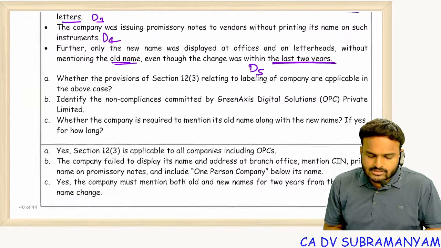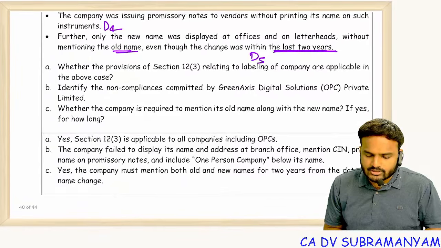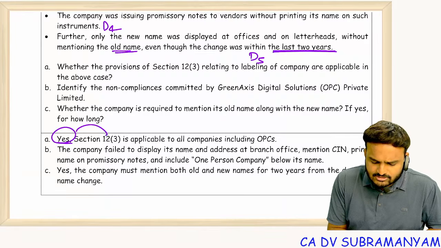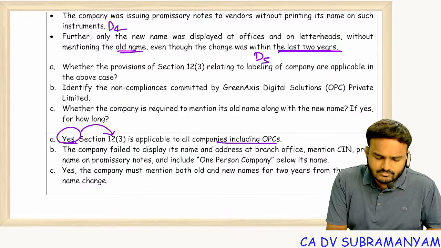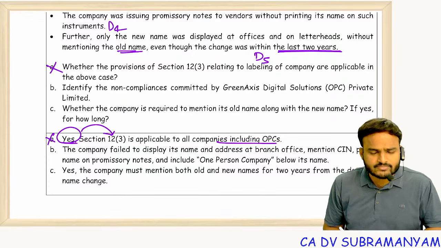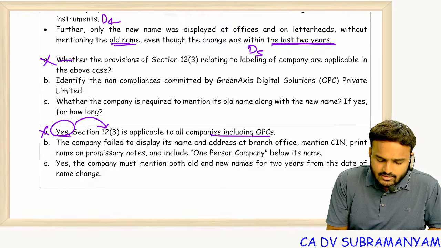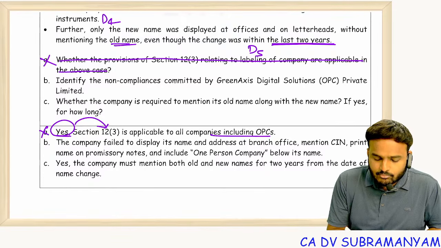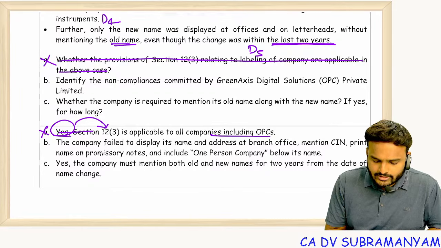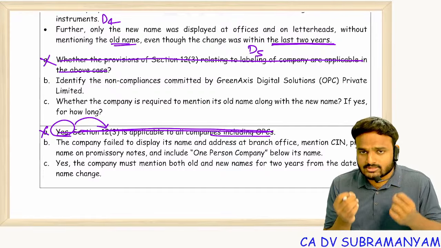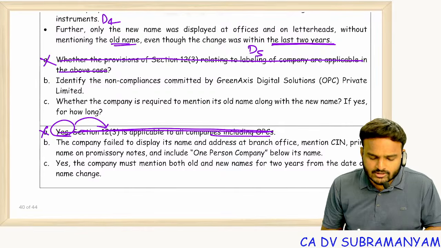Whether the provisions of section 12 subsection 3 relating to labeling of companies are applicable to the above case. So section 12 subsection 3 is applicable. Ignore this kind of questions, don't worry. I'll modify this document and upload it in the Google Drive. Ignore this, too much about section numbers, questions will not come.